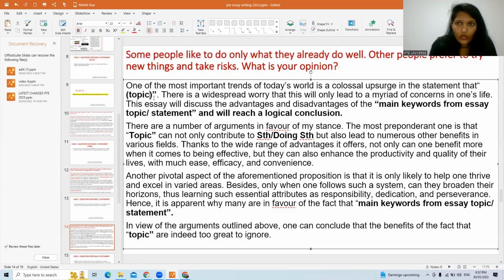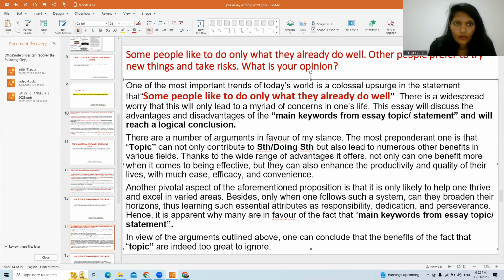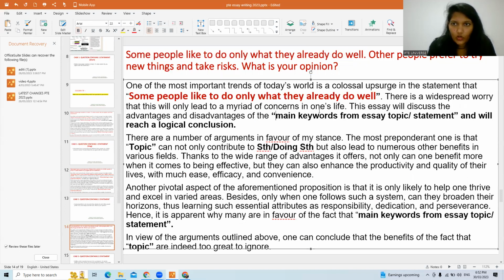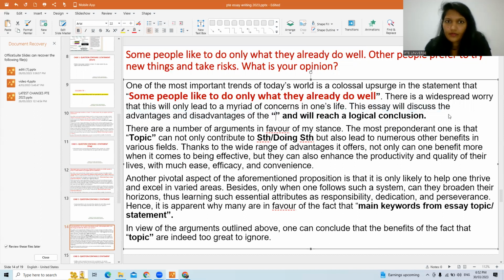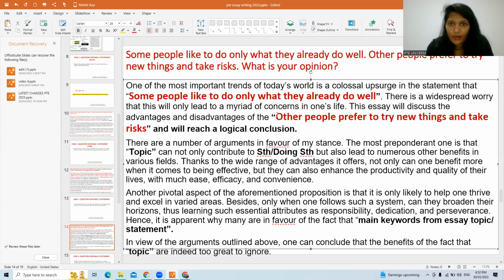Here I'm writing the main topic. I'm writing statement one over here. Statement two I'm writing over here. In the real exam, you will not be able to cut, copy, paste. So you will have to type. So make sure you're good with typing.